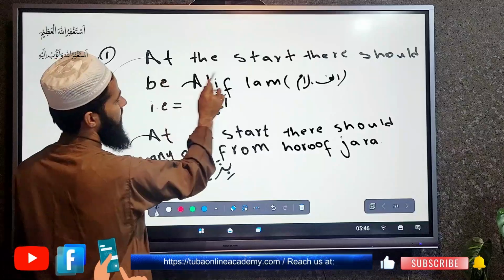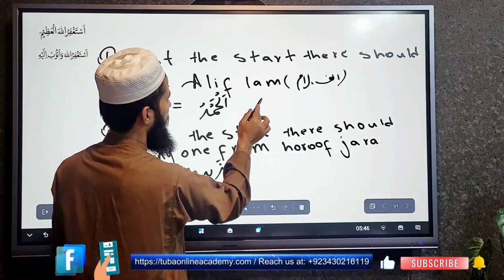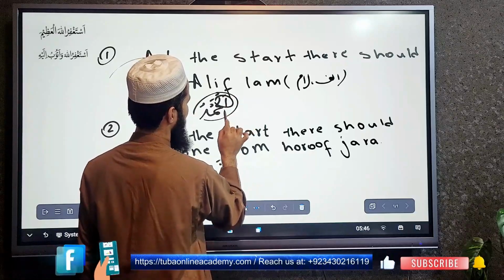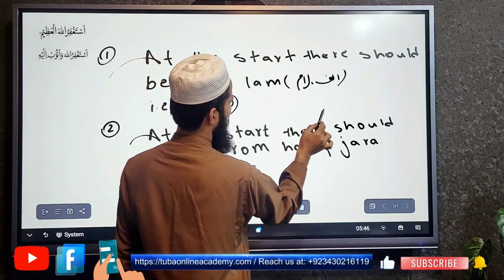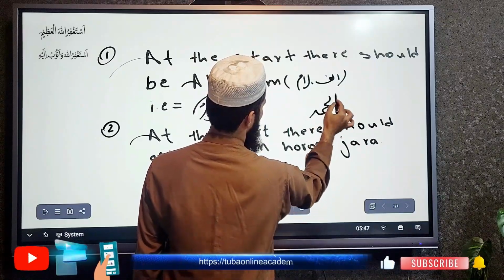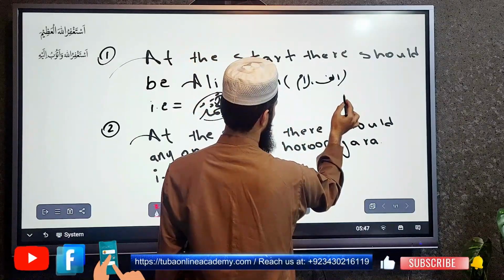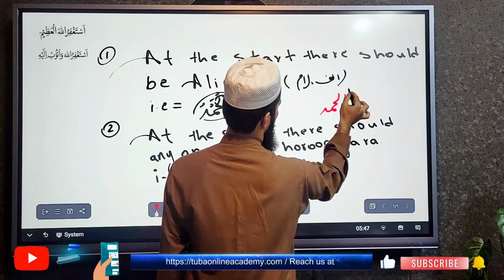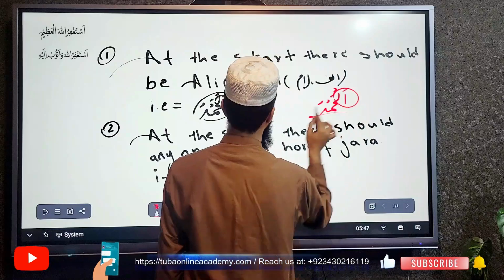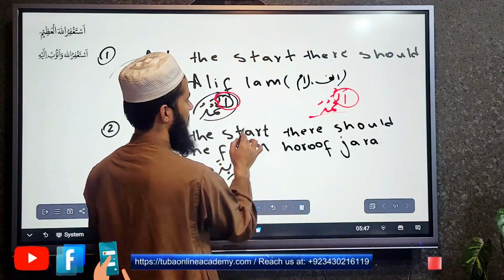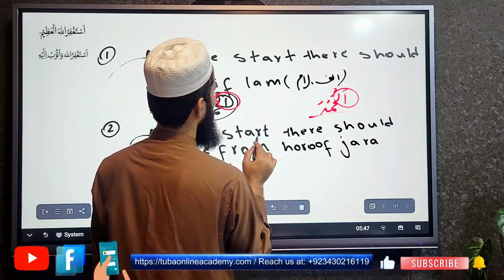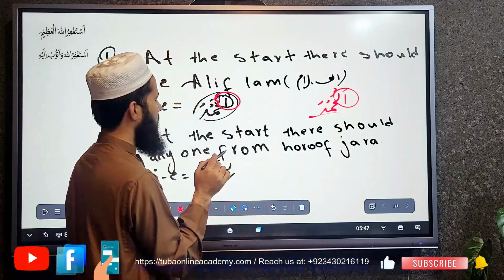Look at the board: at the start there should be alif lam. When we get a kalima and we find the alif lam at the start, it will be the ism. So when somebody asks you what is alhamdu, we can tell them that alhamdu is the ism because of this alif lam. Because of this alif lam, we consider it an ism. So at the start there should be alif lam, and it will be the ism.